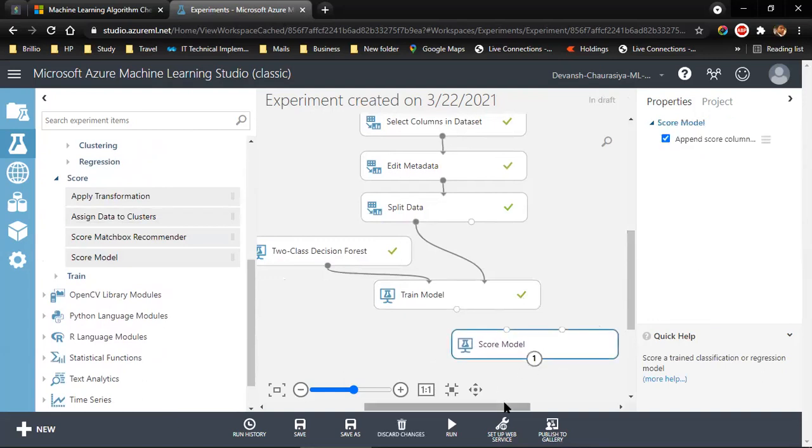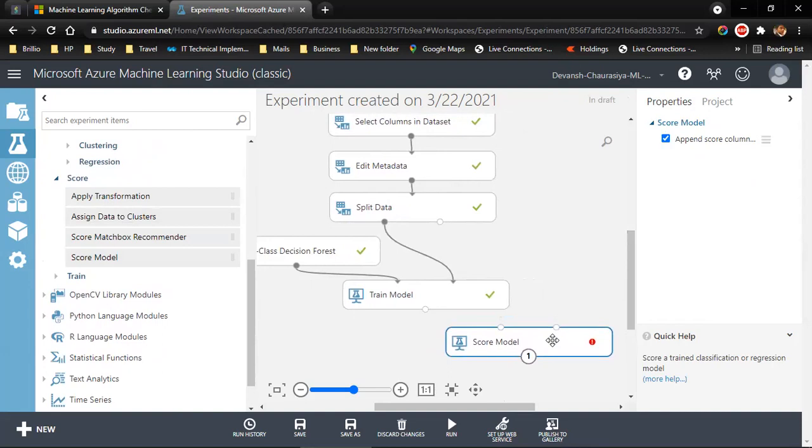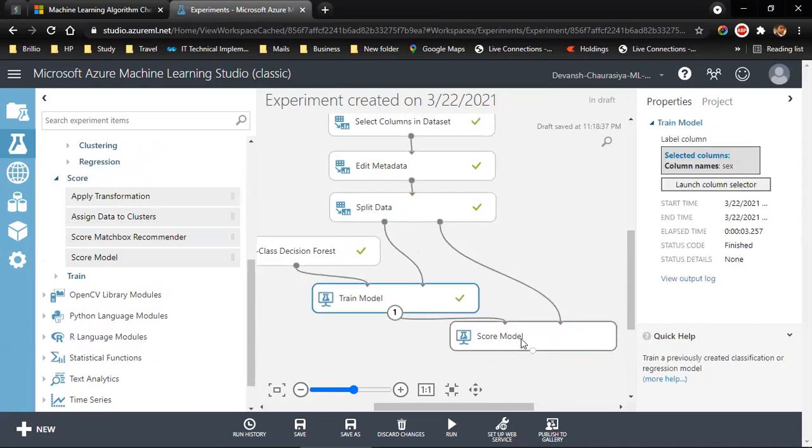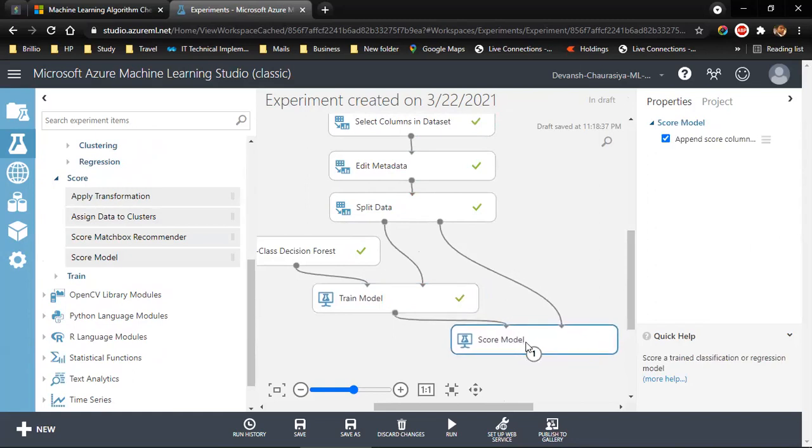Now for scoring the model, what we have to understand is one flow will be from the train model. How we are scoring? We are scoring using the data on which we have to test, isn't it? So this is score model.